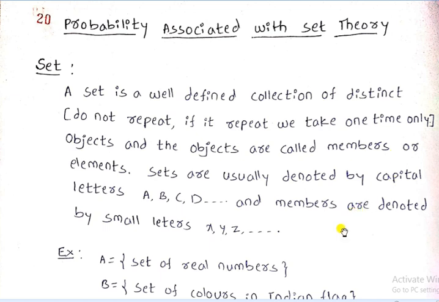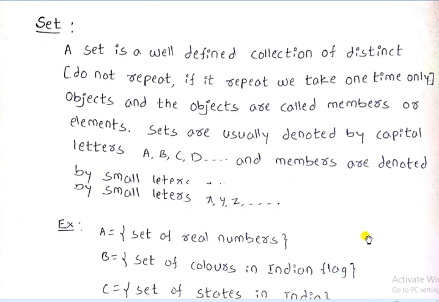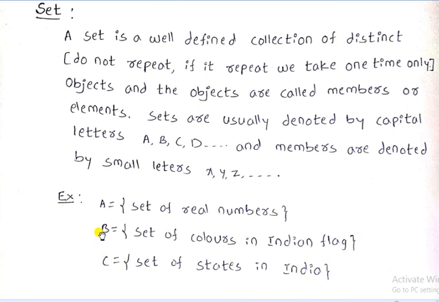A set may be denoted using capital letters A, B, C, D, etc., and the members of the set are denoted by small letters x, y, z. For example, let B be the set of colors in the Indian flag: orange, white and green. These are the elements or members of the set B.